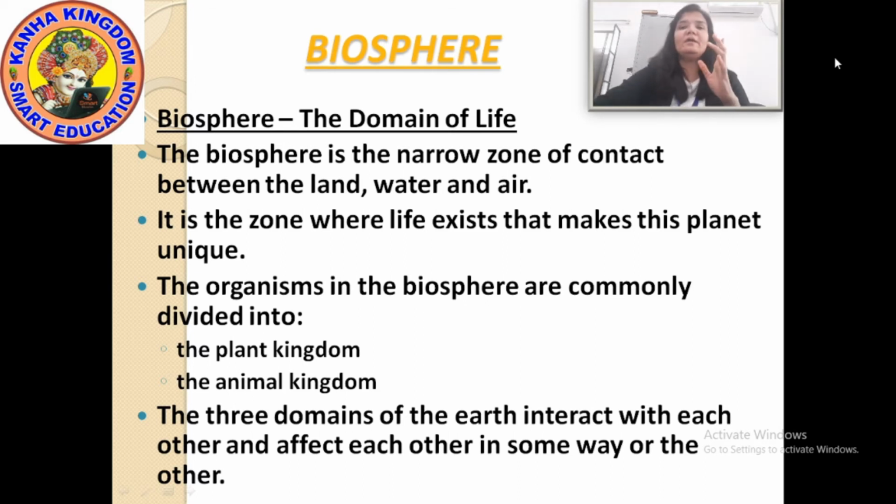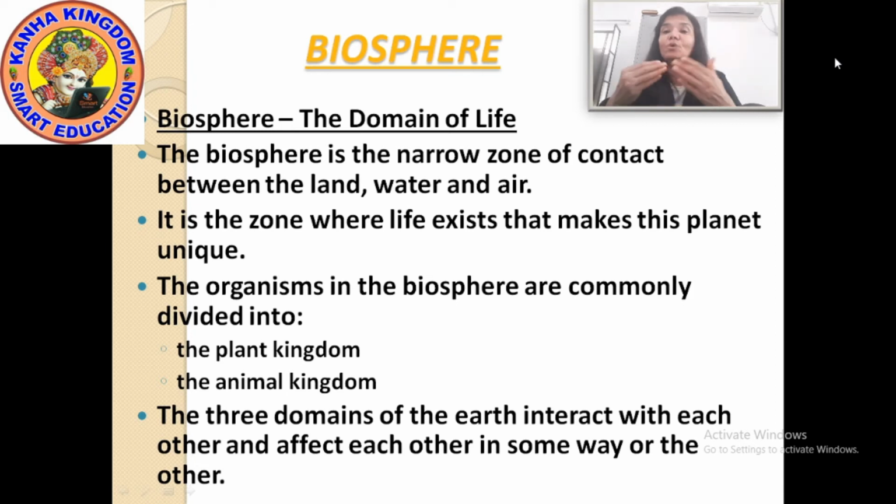Now which are the three domains other than the biosphere? The three domains of the earth are lithosphere, hydrosphere and atmosphere. They interact with each other and affect each other in some way or the other. How do they affect? For example, in hydrosphere we can count rain also.